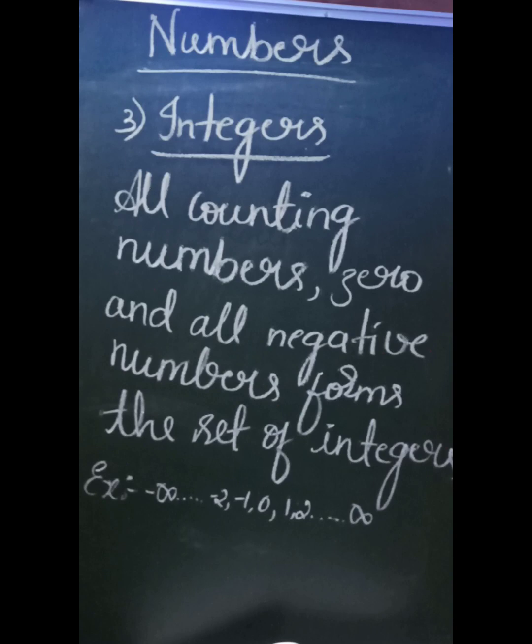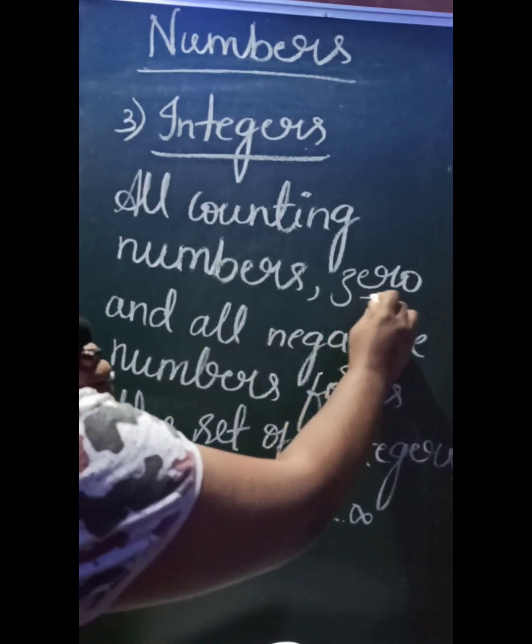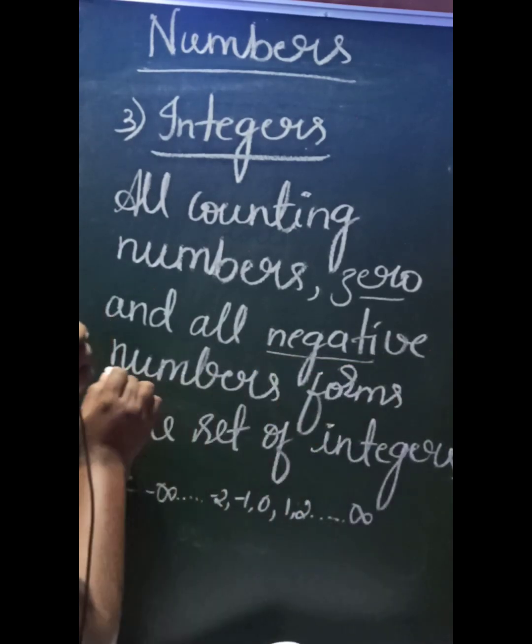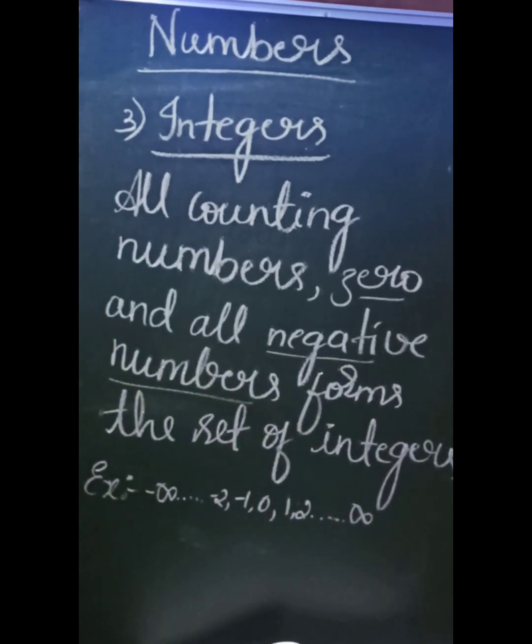The next type of number we have is integers. How to define the integer? It is defined as all counting numbers like 1, 2, 3, 4, 5 till infinity, and it also includes 0. And it also includes all the negative numbers like -1, -2, -3 till minus infinity.